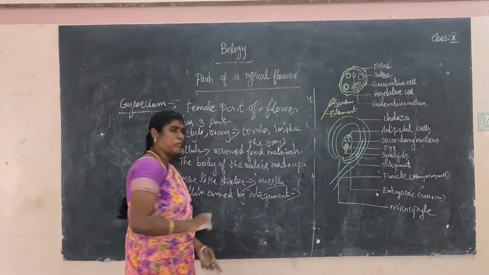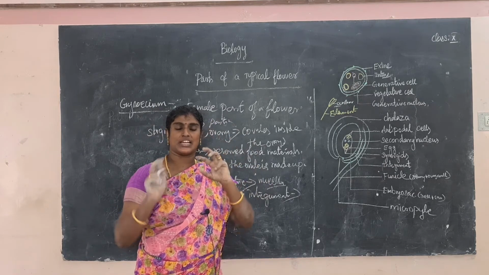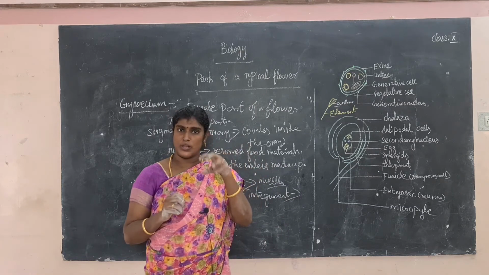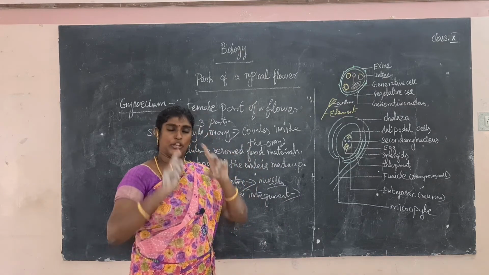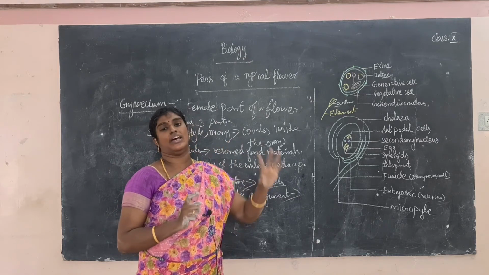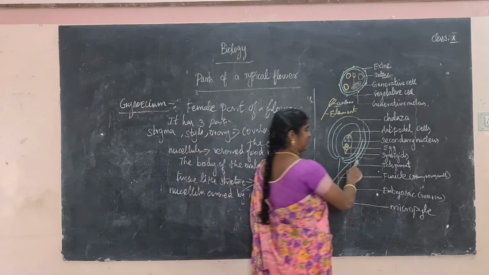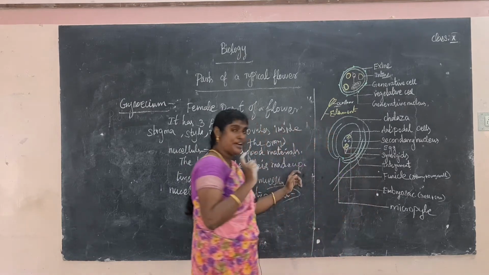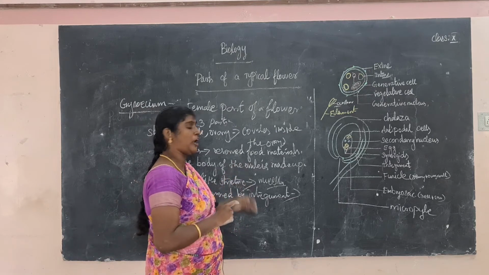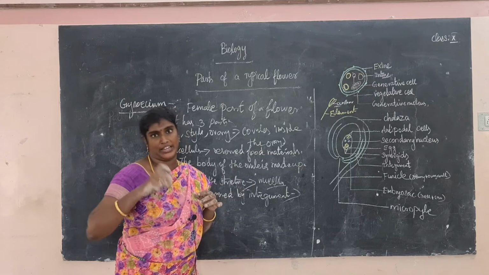So what is the meaning of the integument? The integument is nothing but a protective layer, covering the nucellus. Inside the nucellus, some reserved food materials are also present. So the nucellus is covered by two protective layers, called the integument, the outer covering. It especially protects the nucellus, because some reserved food material is present inside it.